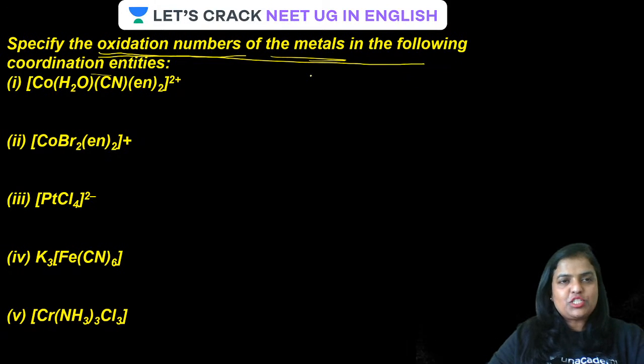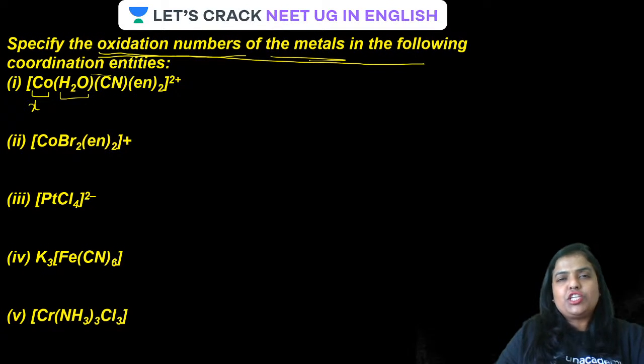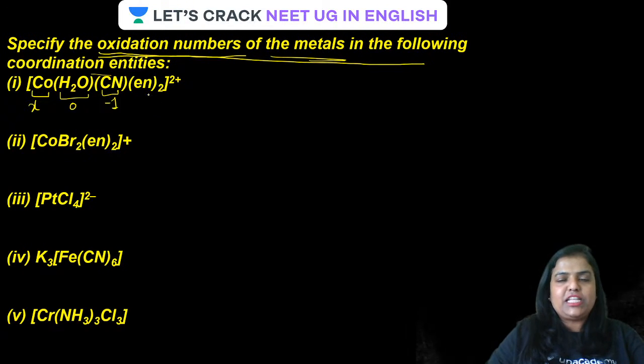Have a look at the first one. Specify the oxidation number of the metal. Identify the metal atom over here. Cobalt. It is very clear that it is cobalt. Now identify the ligands and specify their charges. Guys, let the oxidation number of cobalt be x here. NH3 is a neutral ligand, therefore it will have 0. Whereas CN minus is a negatively charged ligand, therefore it will have a charge of minus 1. Is that clear? And again, guys, ethylene diamine, as you just saw, has no charge on it, so it will also be 0.